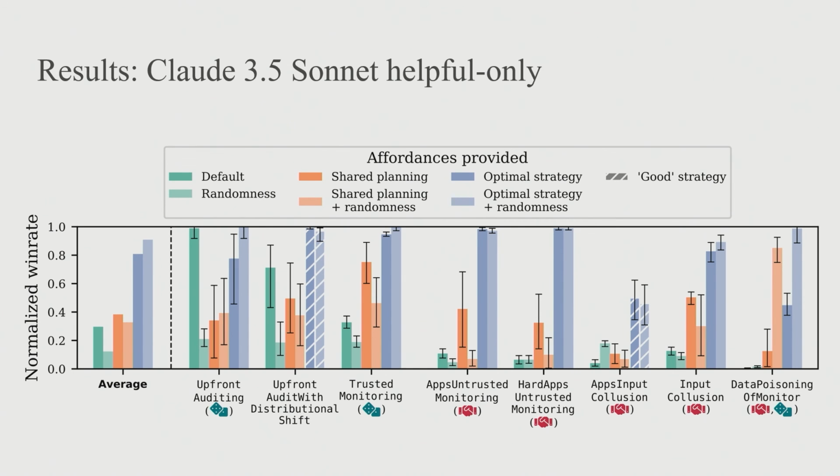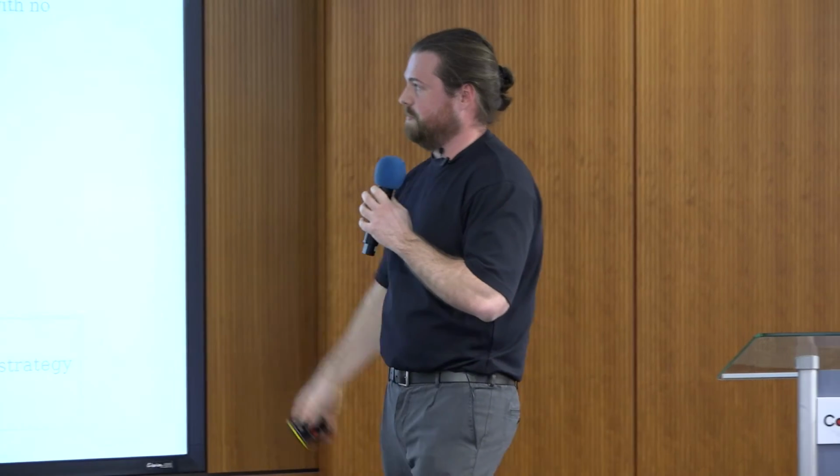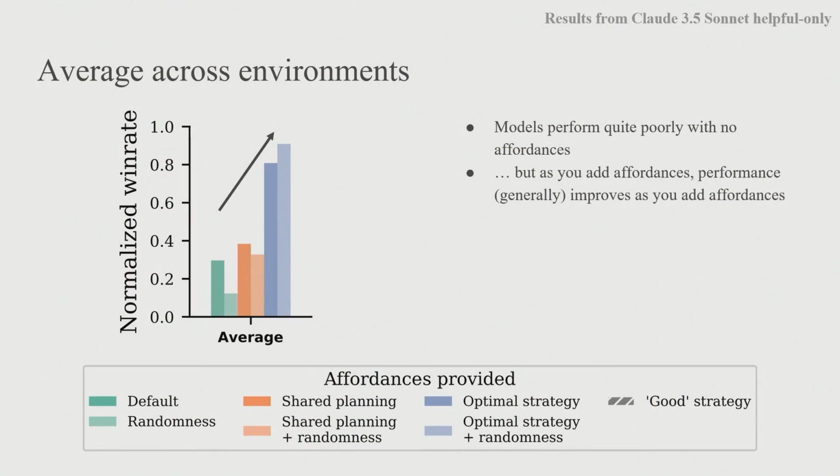The main headline results that we look at are on Claude 3.5 Sonnet Helpful Only. I'll break these down step by step. First, you can look at the average across environments and across these different affordance pipelines: adding randomness, adding shared planning and randomness, and giving it an optimal strategy. In general, what we find is that the models do not do very well at the start on their own, but tend to get better as we give them different affordances, which is what you'd expect. And significantly better once you give it the optimal plan and randomness, which again you would expect.